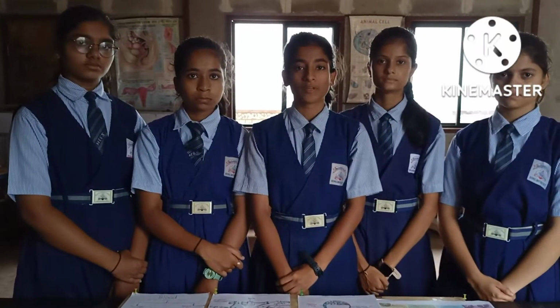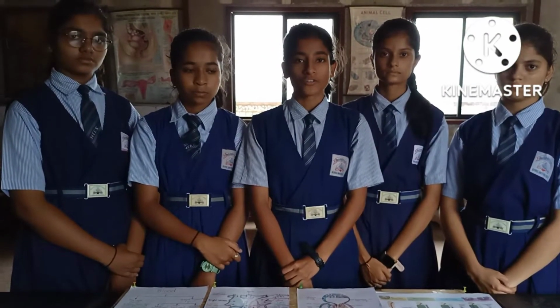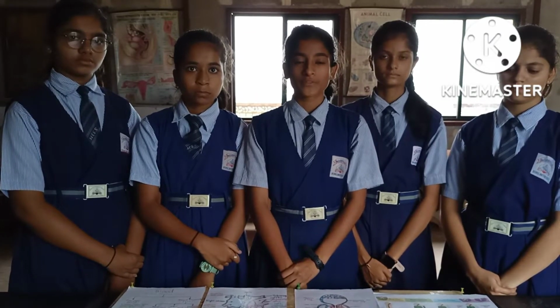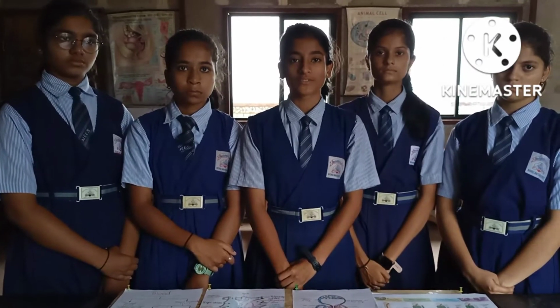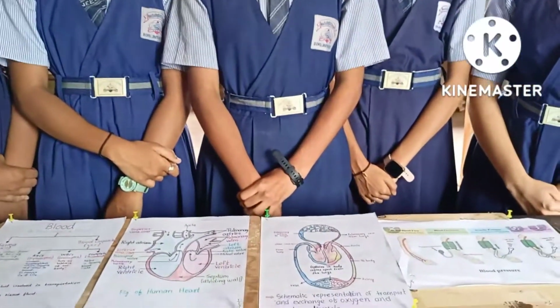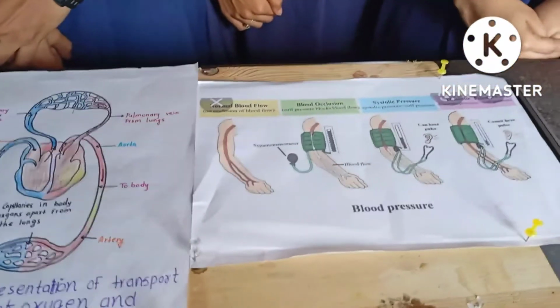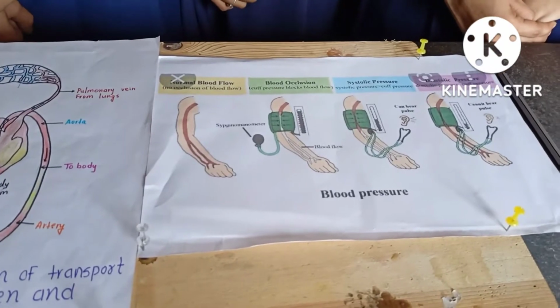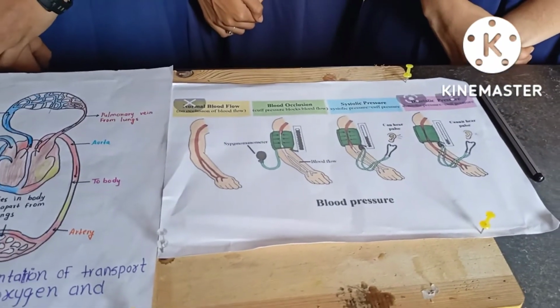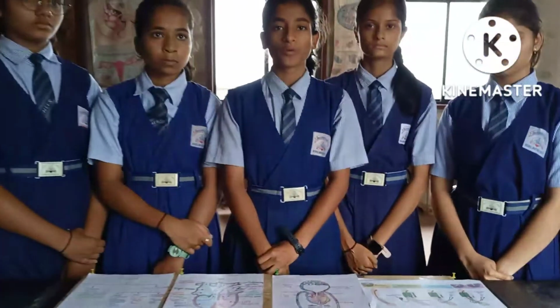Now I will explain about blood pressure. Blood pressure is the pressure exerted on the walls of arteries by the blood. There are two types of blood pressure, systolic blood pressure and diastolic blood pressure. Systolic blood pressure is the pressure when there is maximum contraction of the ventricles and the value is 120 mm of mercury, and diastolic blood pressure is the pressure when there is minimum relaxation of the ventricles and the value is 80 mm of mercury. This is measured by a sphygmomanometer.